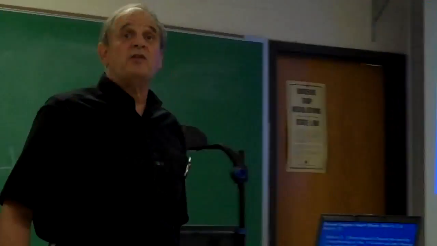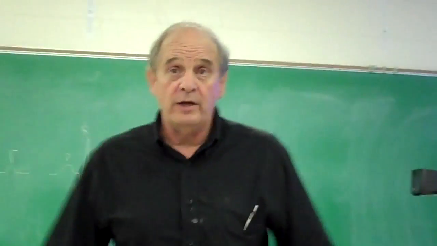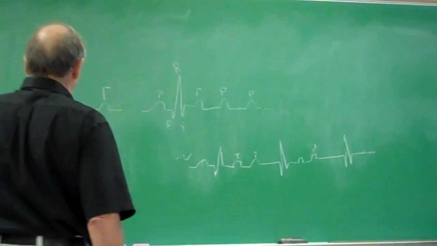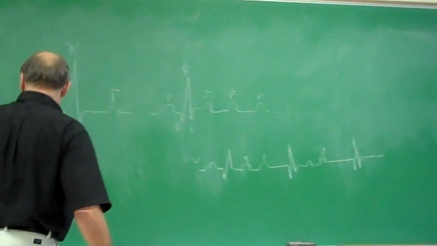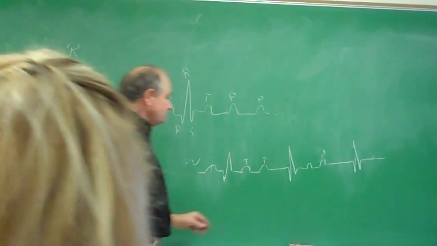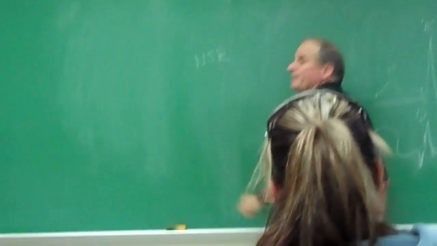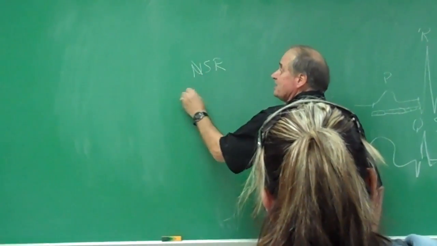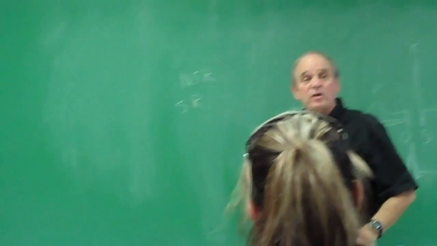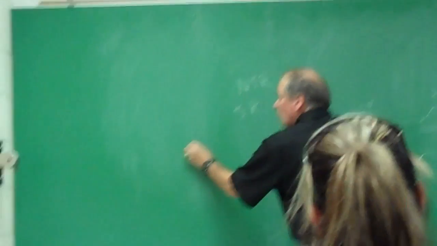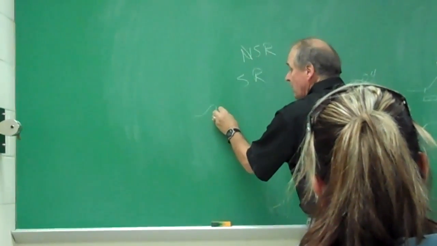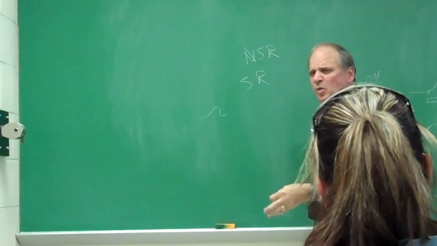See, in a sinus rhythm, R to R. Now, Vicki, what I mean by R to R is, in sinus rhythm, they used to say normal sinus rhythm. They used to say NSR. Now they just drop the N and they say SR. That's sinus rhythm. In sinus rhythm, we have the normal range. The R to R is regular. You say, what do you mean by that?